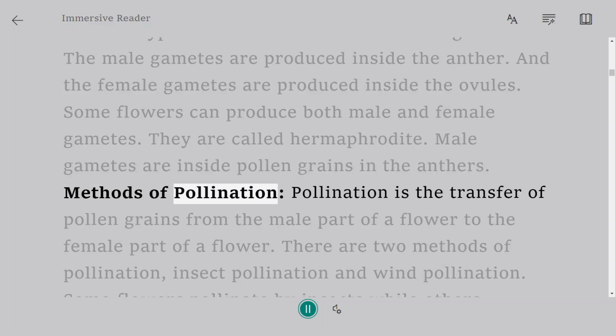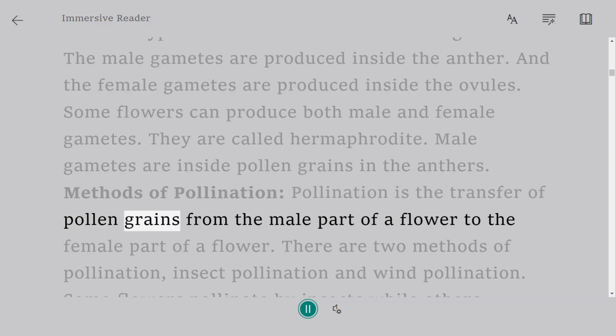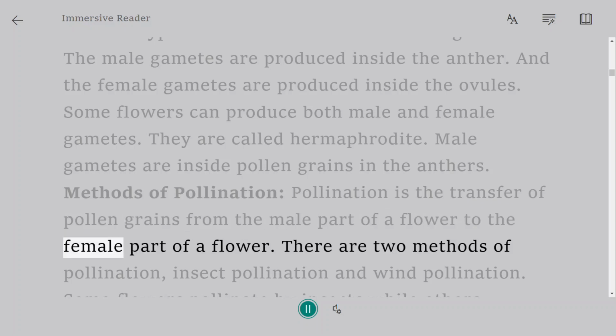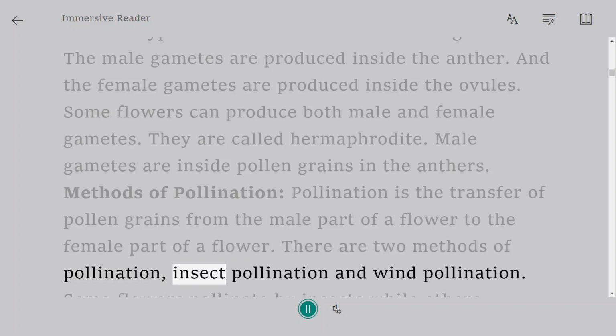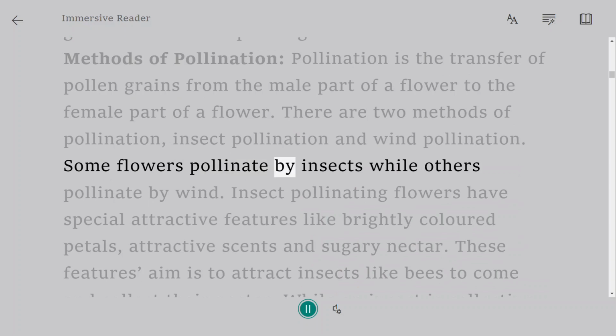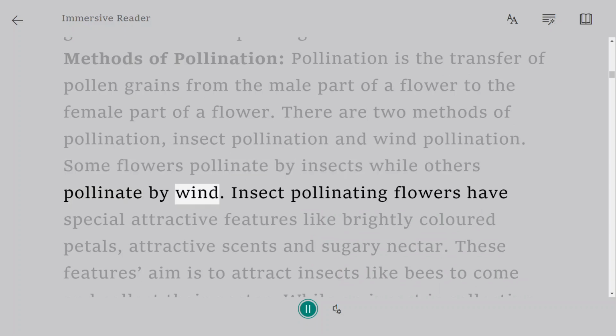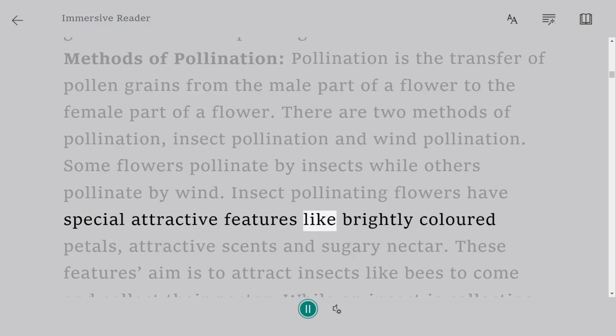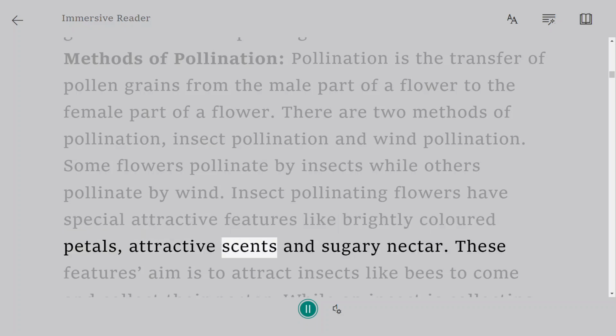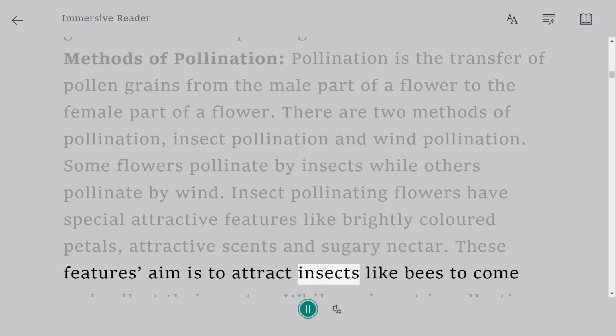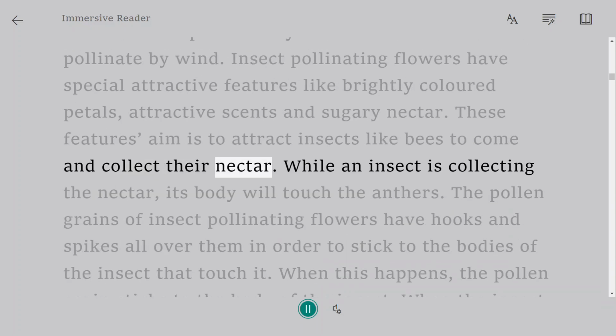Methods of pollination. Pollination is the transfer of pollen grains from the male part of a flower to the female part of a flower. There are two methods of pollination: insect pollination and wind pollination. Some flowers pollinate by insects, while others pollinate by wind. Insect pollinating flowers have special attractive features like brightly colored petals, attractive scents, and sugary nectar. These features aim to attract insects like bees to come and collect their nectar.